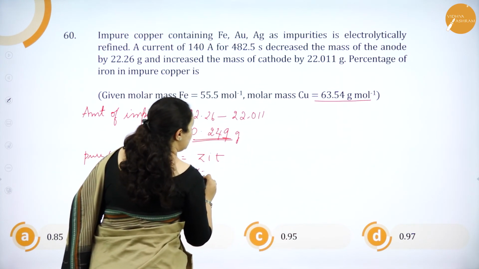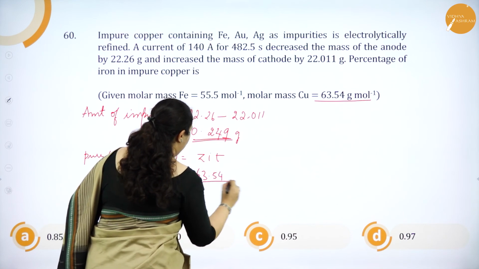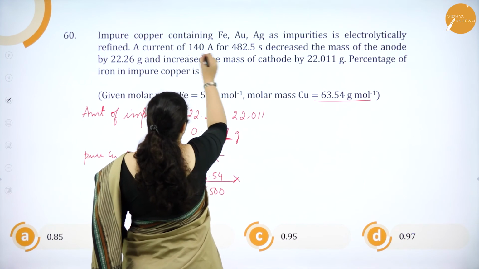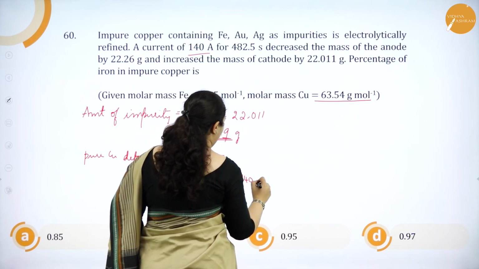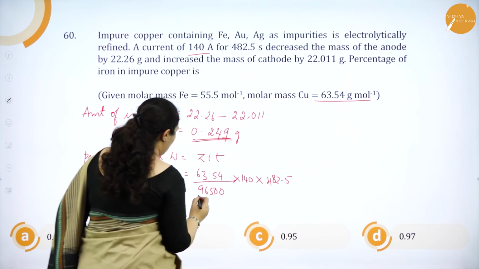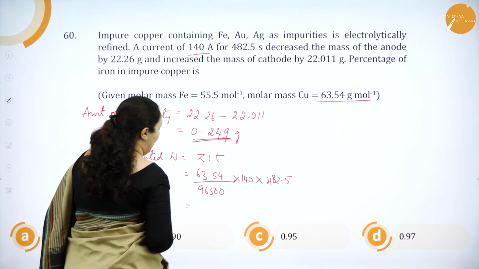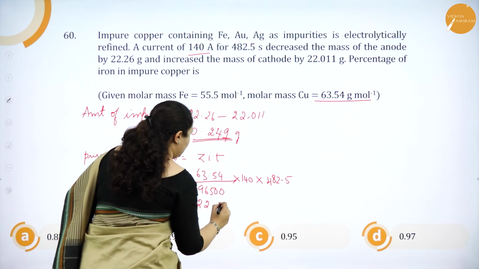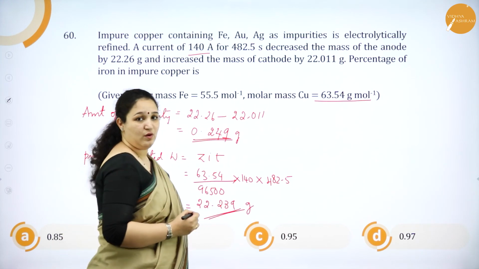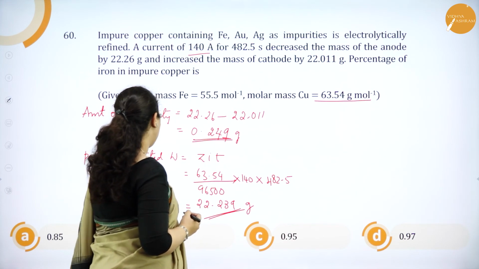That is 63.54 by 96,500. Amperes of current is 140. So 140 times 482.5 seconds. So if I solve this, I'll get 22.239 grams. Okay. Now, next what we are going to do?